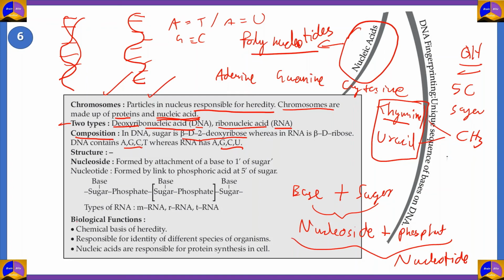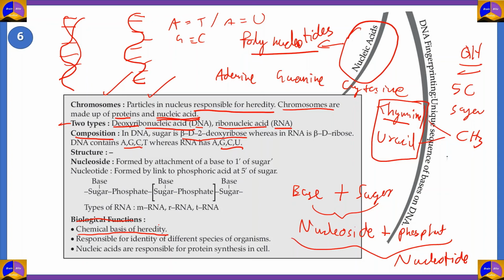Now, what are the biological functions of this kind of molecule, the nucleic acids? Nucleic acids are the chemical basis of heredity. So all of the code, all of the information that is required to create an organism is present in nucleic acids. These are responsible for the identity of different species of organisms. Different species have different kinds of DNA, even though the change is very little between species.